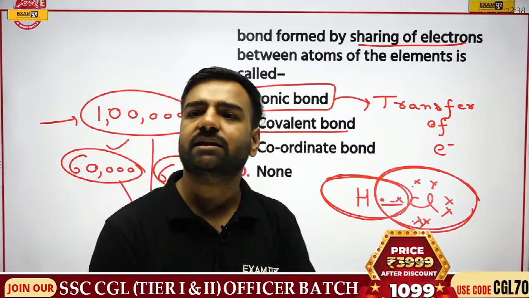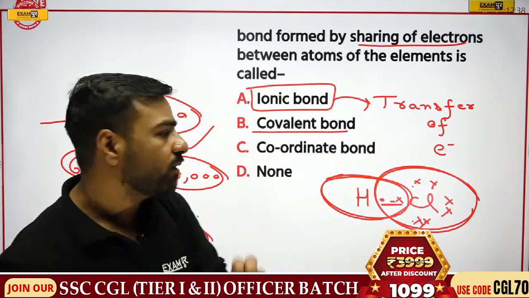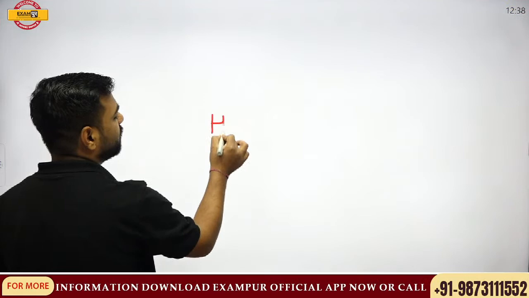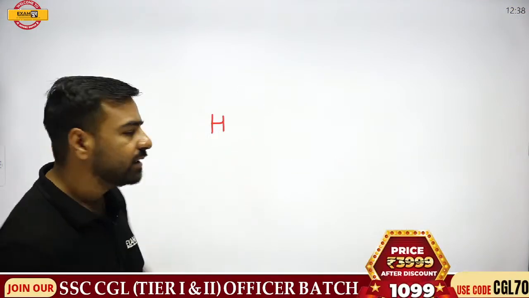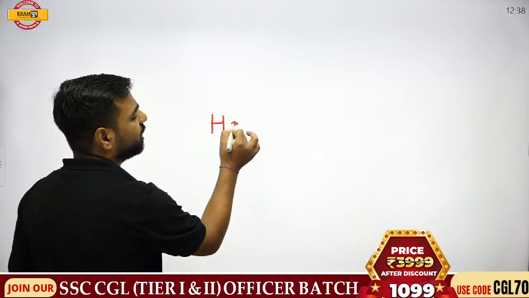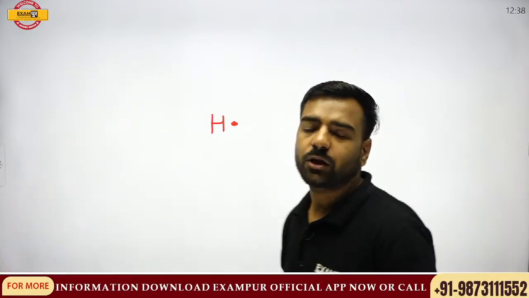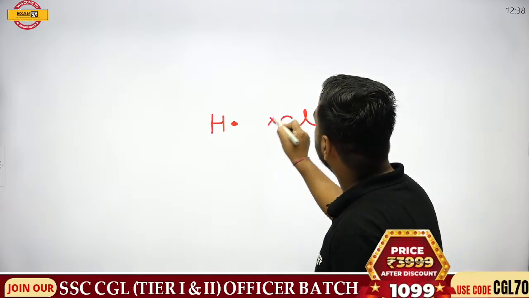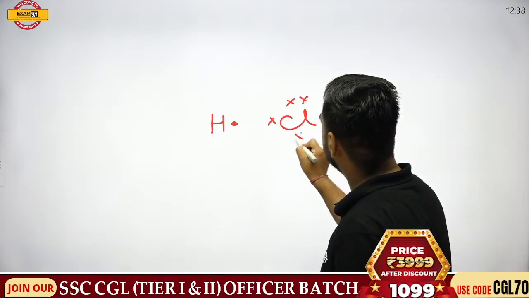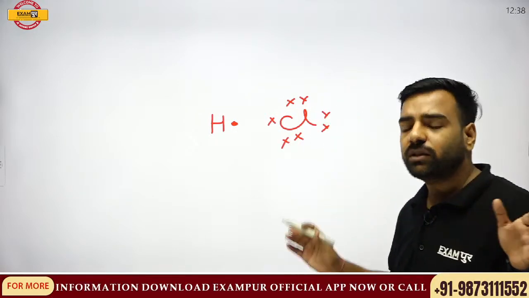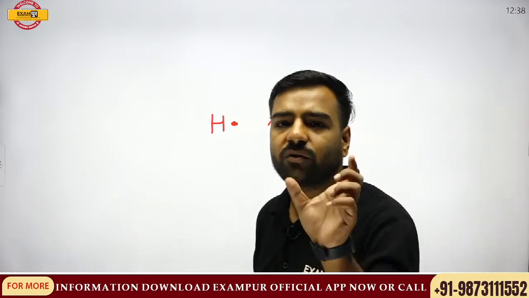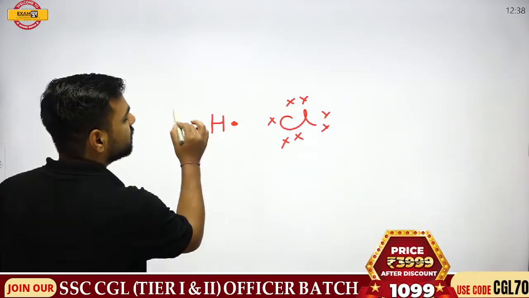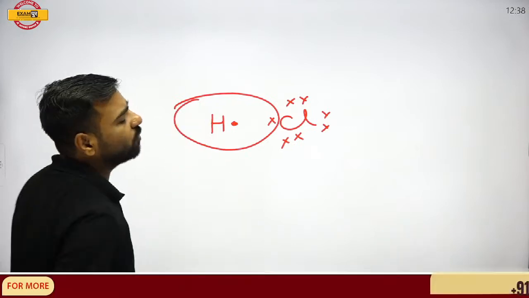Got my point? I'll just explain it once again. What is happening? For example, if I'm talking about hydrogen, what's the atomic number of hydrogen? That is 1. That means hydrogen will have 1 electron in the outermost shell. If I talk about chlorine, chlorine is in the 17th group. That means chlorine will be having 7 electrons in the outermost shell. Now, when I'm talking about the sharing of electrons, we must have a look: hydrogen requires how many electrons? Just one. So it will form a bond over here.